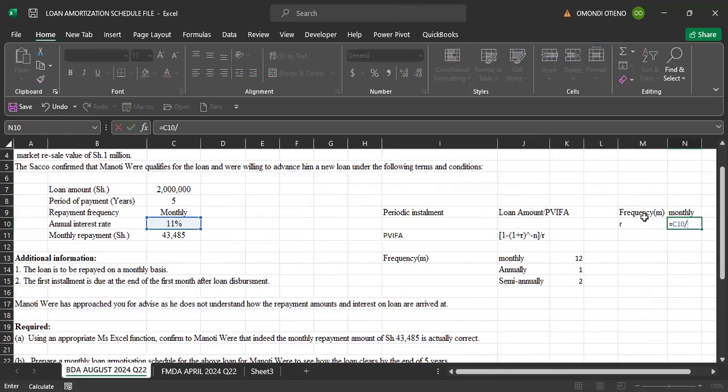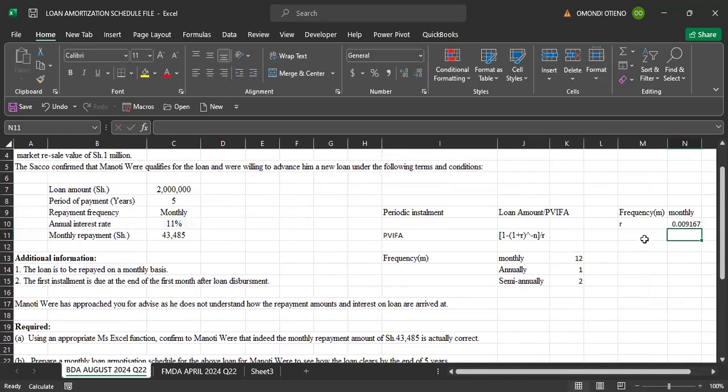Our frequency being M or monthly, it is done 12 times in a year. Then we have our duration, that is N.